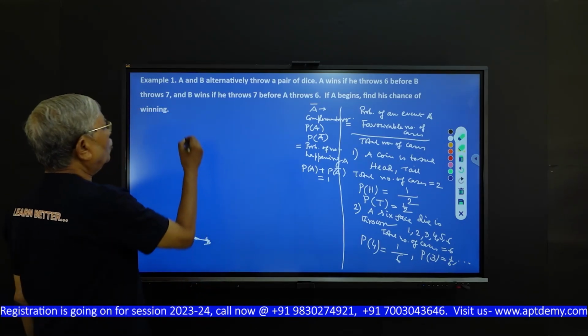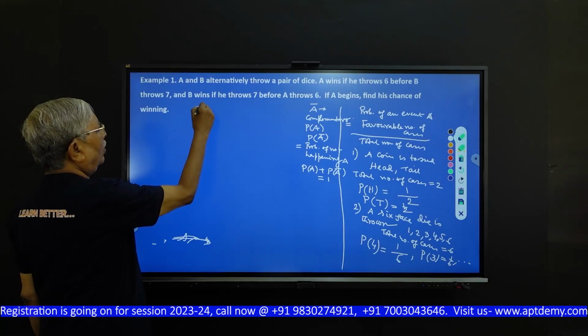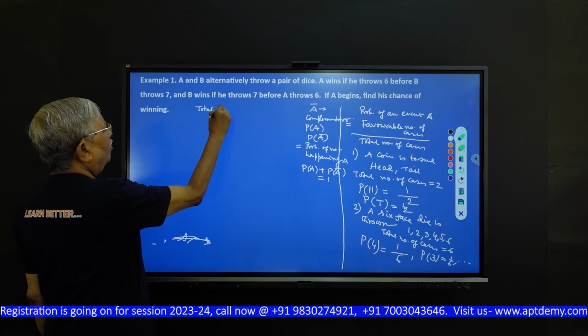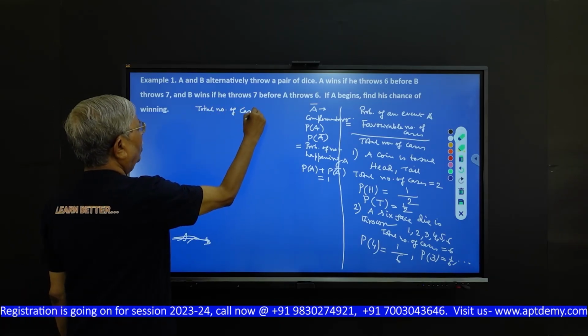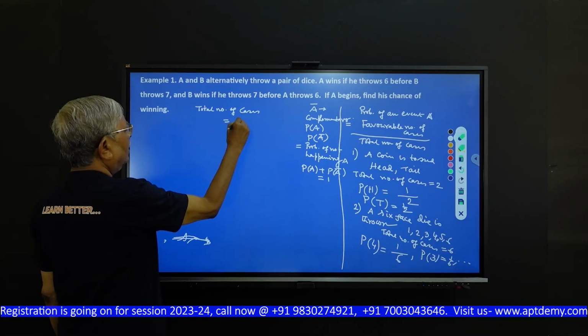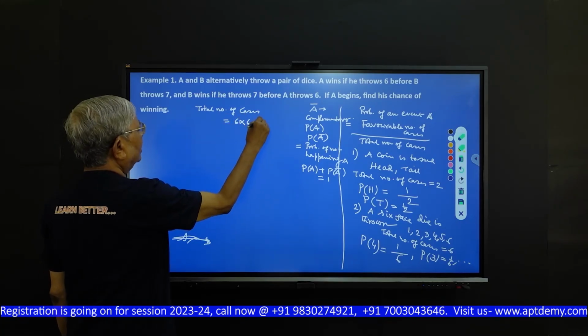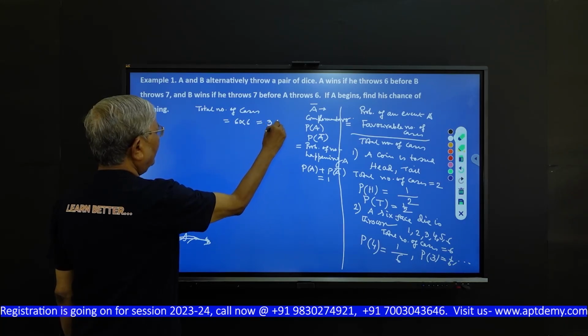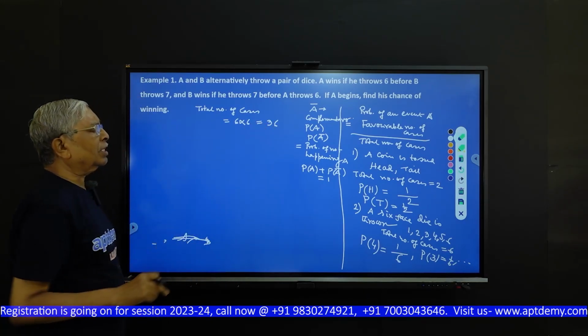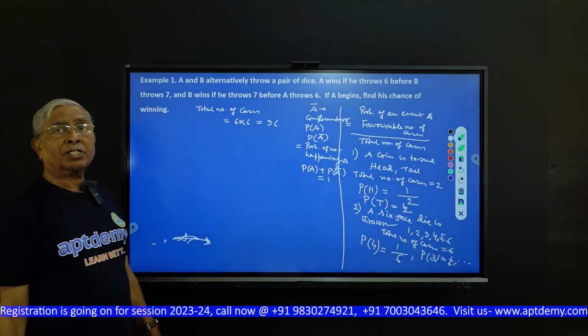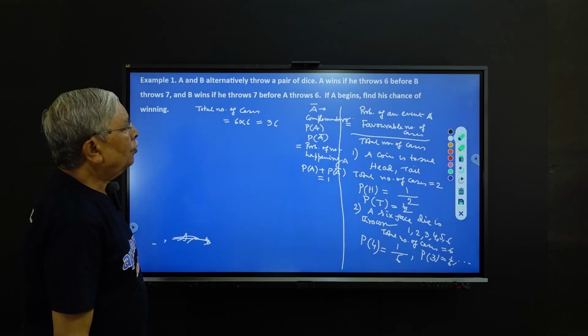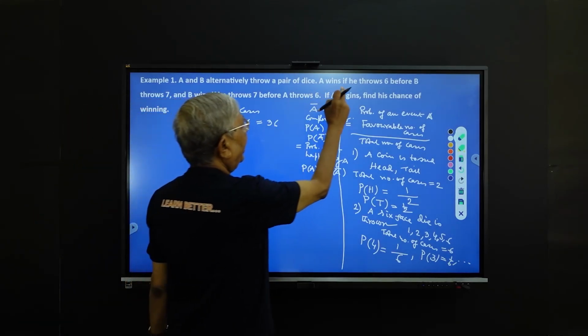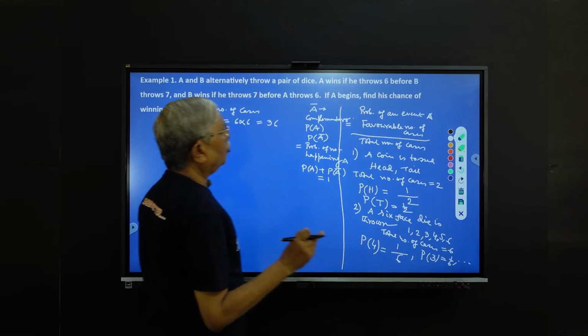If 2 dice are thrown, what is the total number of cases? The total number of cases is 6 into 6, that is 36. If 3 dice are thrown, 6 into 6 into 6, that will be 216. Here A wins if A throws 6.